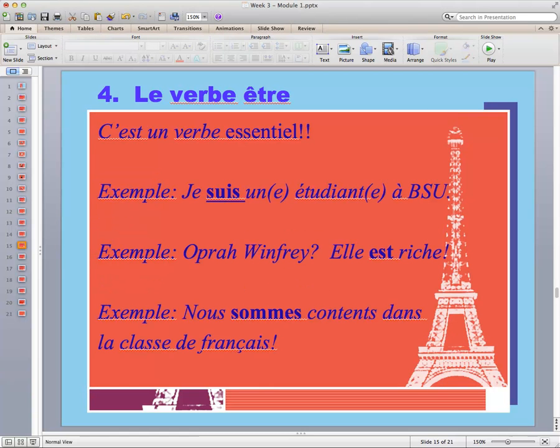Now, this is a verb. Look at this. Je suis un étudiant à BSU. I am a student at BSU. Oprah Winfrey, elle est riche. Oprah Winfrey, she is rich. Nous sommes contents dans la classe de français. We are happy in French class.